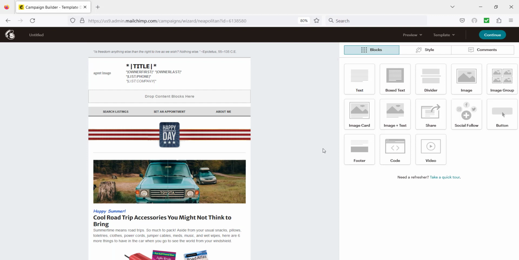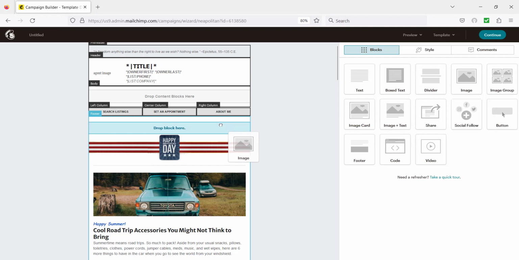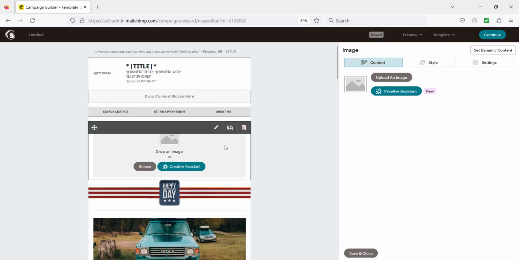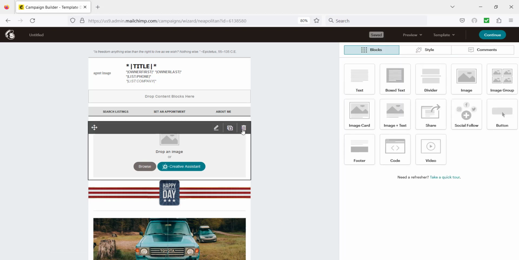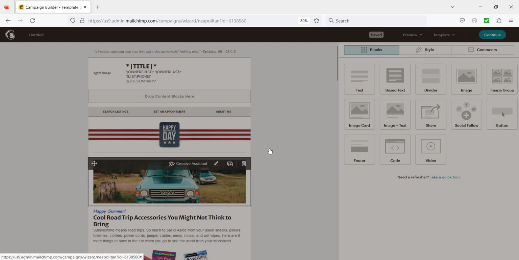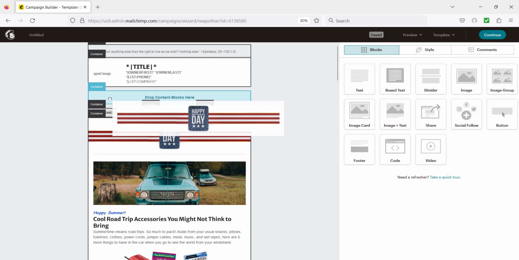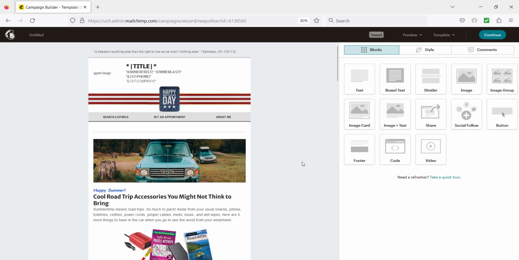You can also add your own content. So, for example, you could add an image over here at the very top, and then follow the prompts for inserting the image. You can delete any block by clicking on the trash can icon, and you can move blocks around. Let's say you wanted that up there instead of down below. So there's a lot of flexibility in this visual editor, and we have some tutorials that will show you different tricks, such as for adding a listing or adding buttons. So go ahead and look over at our tutorials to find out further information about that.